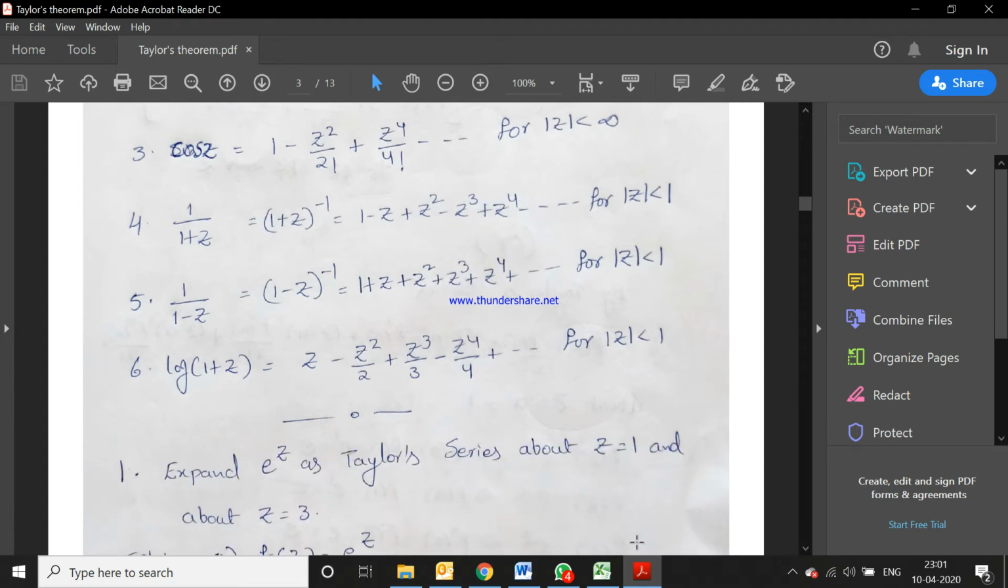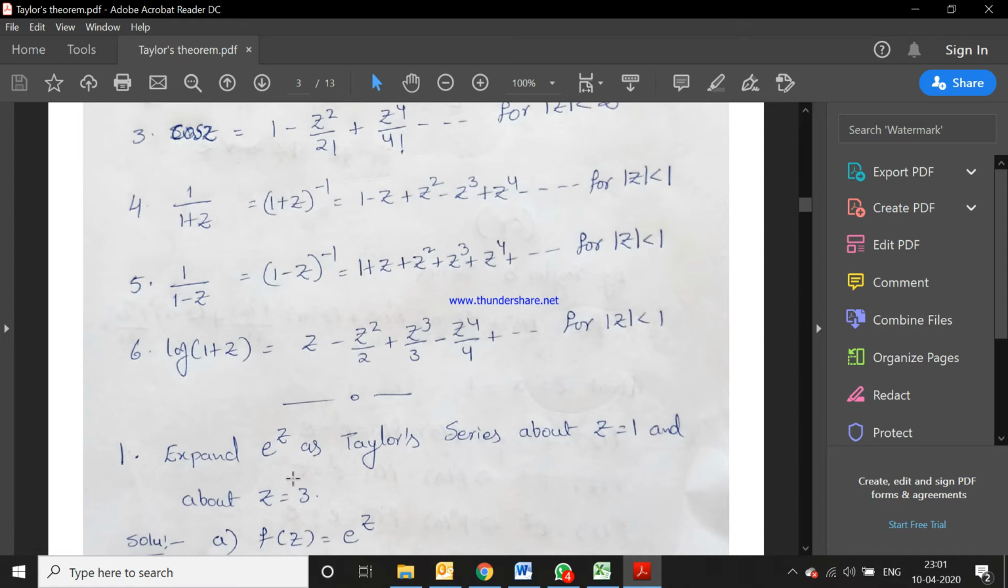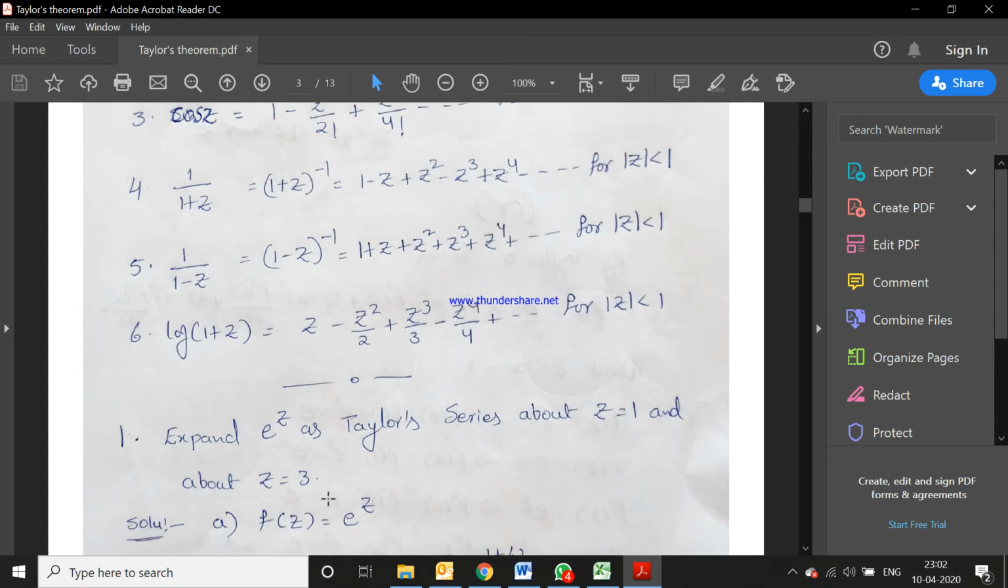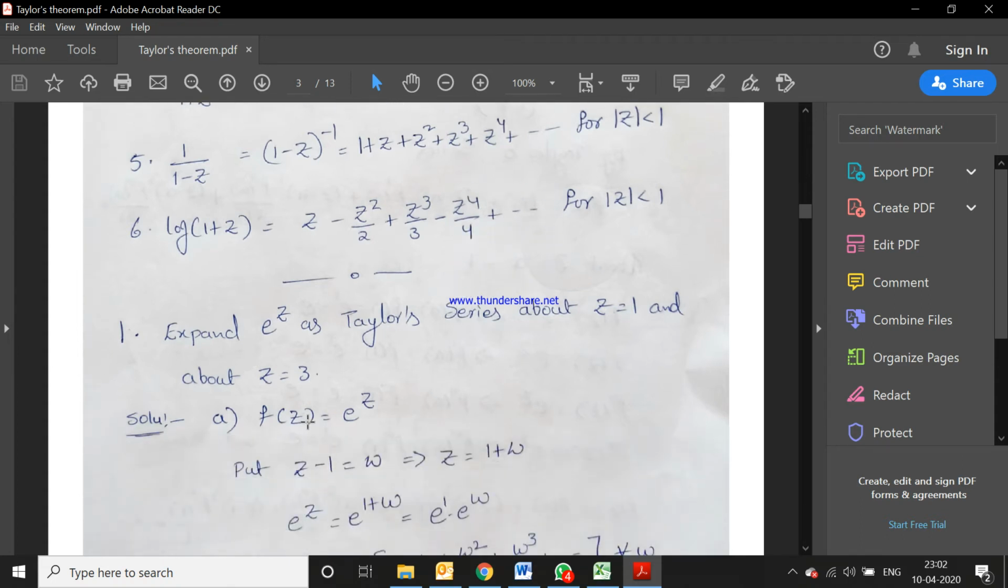Now discuss the examples. Expand e power z as a Taylor series about z is equal to 1 and about z is equal to 3. About z is equal to 1 means you can write a Taylor series in powers of z minus 1, and about z is equal to 3 means you can write the Taylor series in powers of z minus 3. So first one, f of z is equal to e power z.